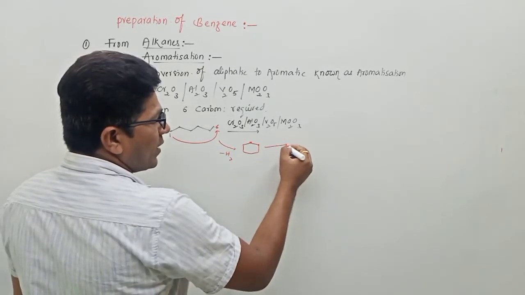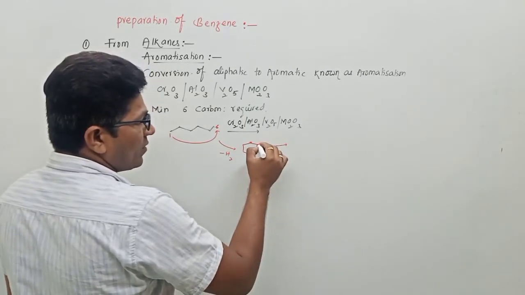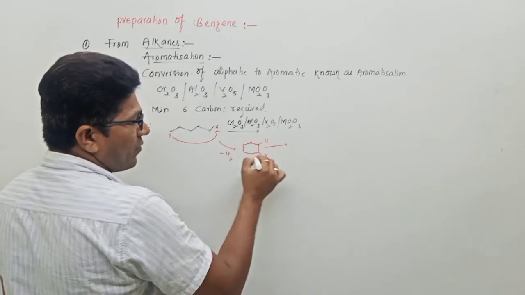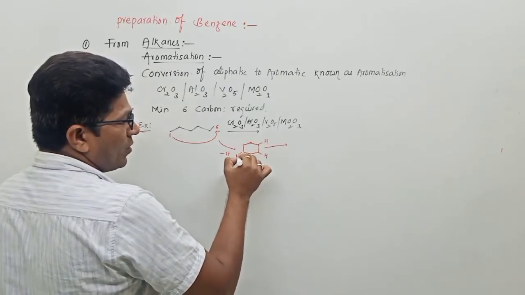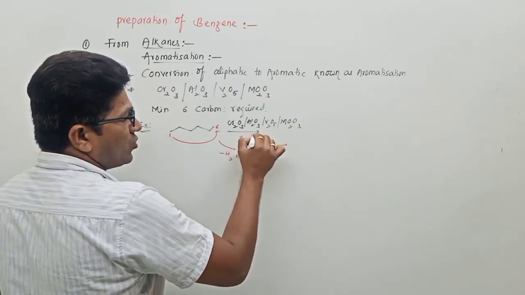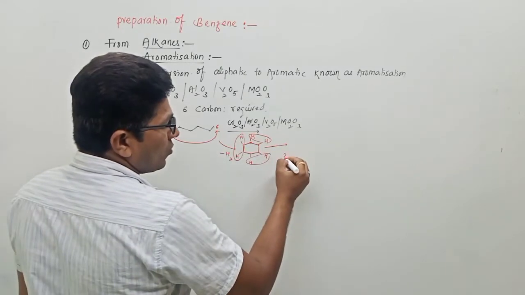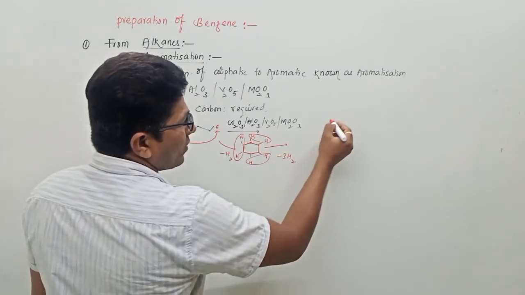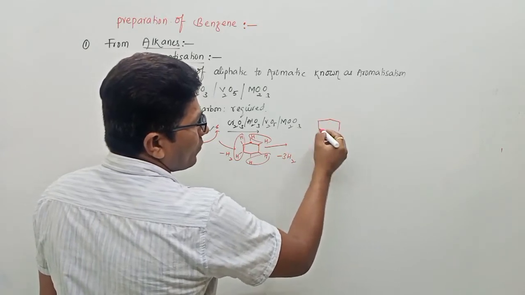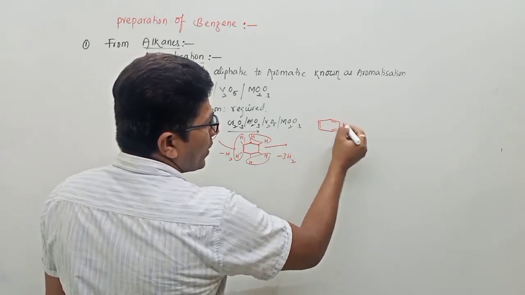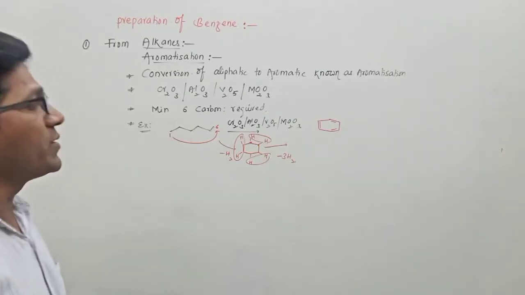And simultaneously, loss of hydrogens, 3 moles of H2. Loss of H2, so 3 moles of H2. Then it is converted to the benzene ring. Now this is aromatized.